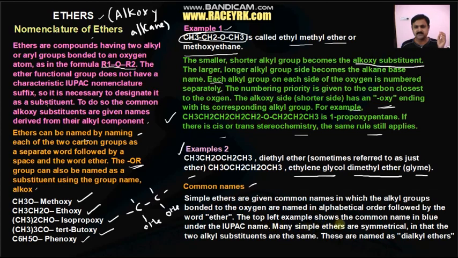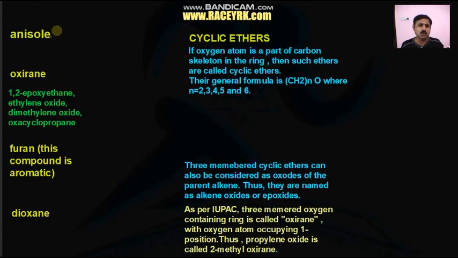Many simple ethers are symmetrical, with two alkyl substituents that are the same. These are named as dialkyl ethers. The example here is CH3CH2OCH2CH3, a common name for ethers. Let us see anisole.